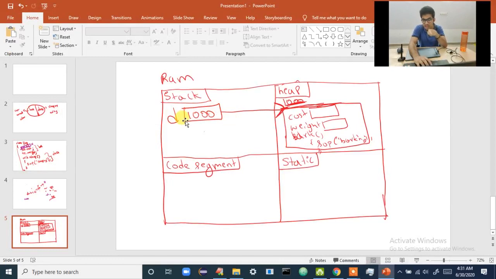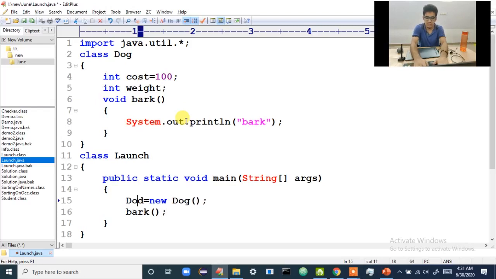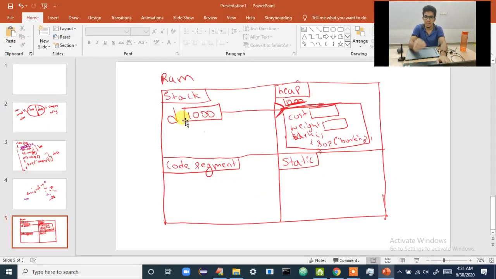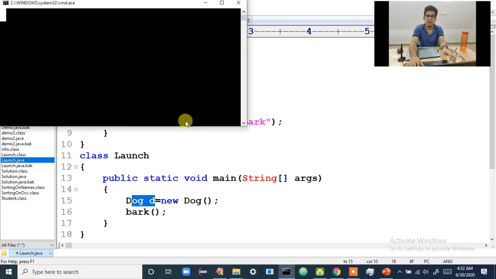But I'll tell you it is not an integer type. It is an address, right? Address of what? Address of which class? Address of the Dog class. So here I have to say it is of the type Dog. This is what you have to tell. Once you have told this, now you have collected the reference, right? Now you want to call the bark method. Again, if you call the bark method like that, it is the same case, again a compile time error.